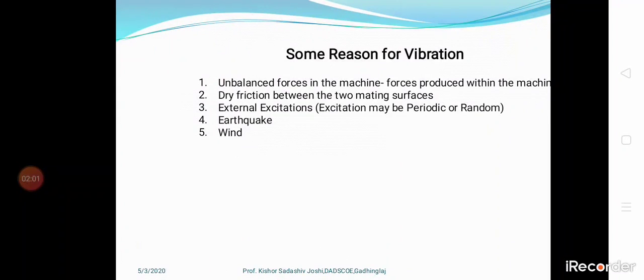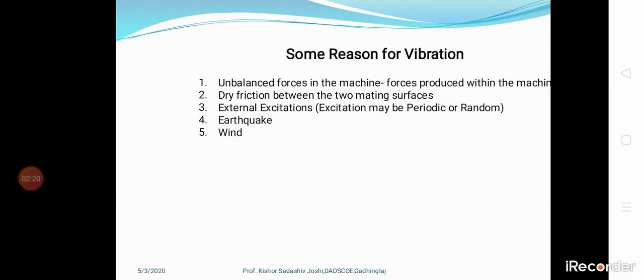Next, there are some reasons for vibration. I have listed only 5 reasons here. First, unbalanced forces in a machine, forces produced within the machine, meaning the machines are not mounted correctly. During that time, unbalanced forces can occur.